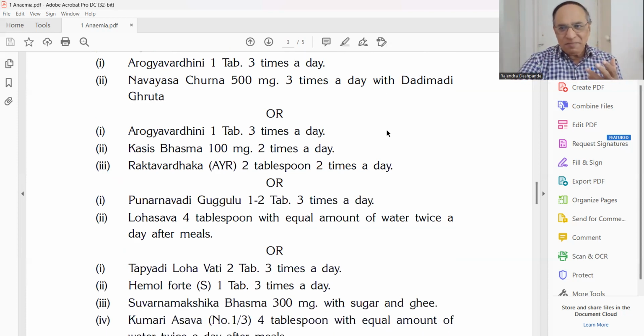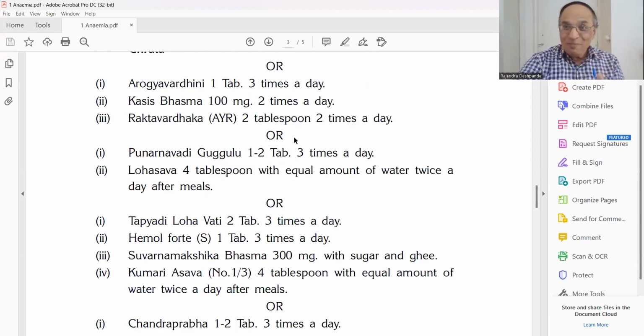Then another prescription. It depends on the various patients. Arogyavardhini, one tablet 3 times in a day. Kasis Bhasma, 100 milligram 2 times in a day. And Rakta Vardhaka, a product from Ayurveda Rasashala, 2 teaspoons 2 times in a day.